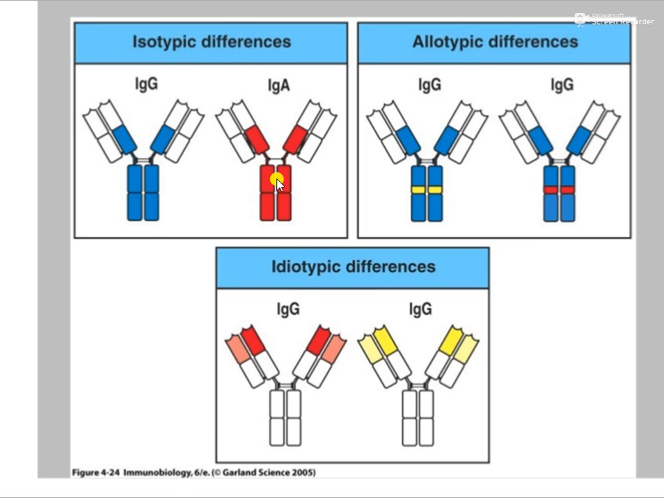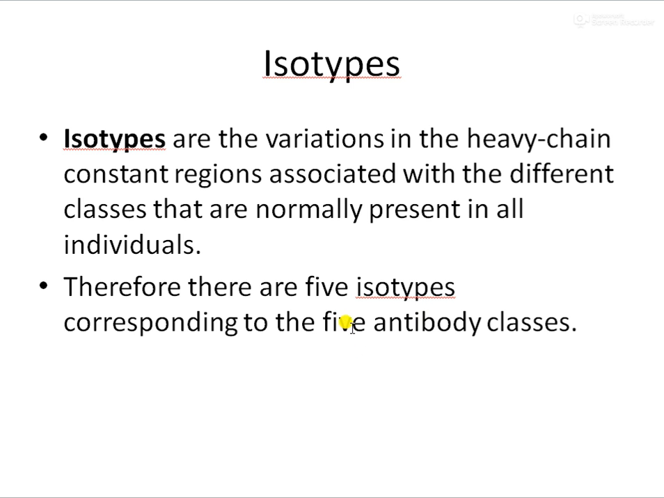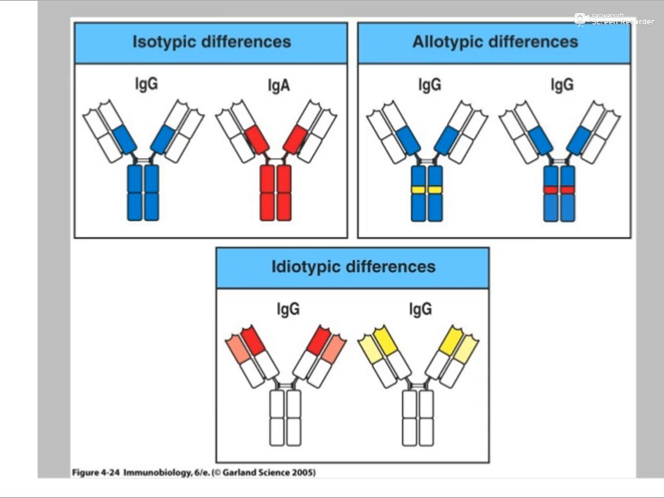Now, if you look into IgA, you can see that the heavy chain, especially the constant region of the heavy chain of IgA, is different from IgG. So these variations found in the constant regions of the heavy chains are referred to as isotypic differences. That is the reason why we say that we have 5 different types of isotypes, because M, D, G, E, and A have different types of constant regions in the heavy chain.